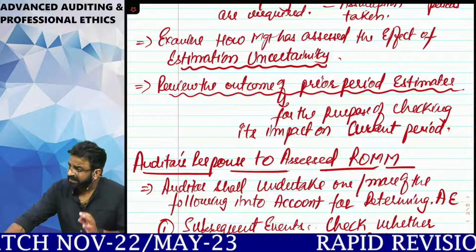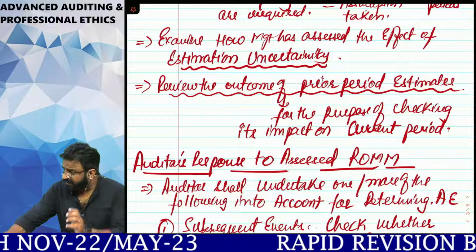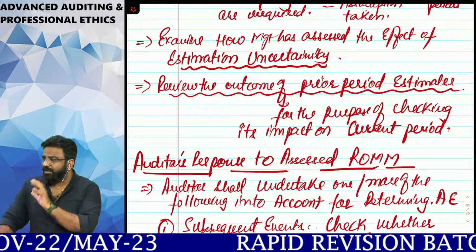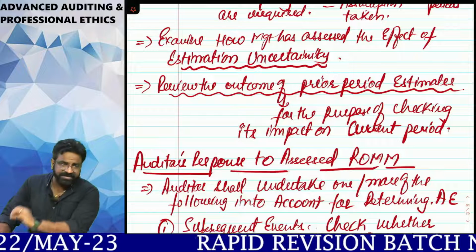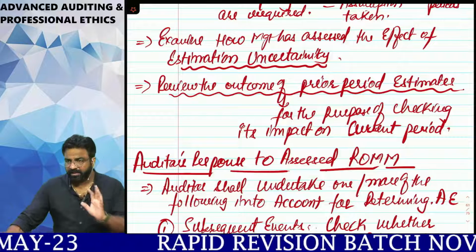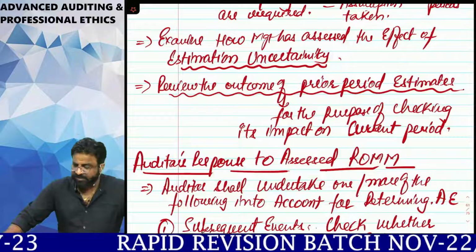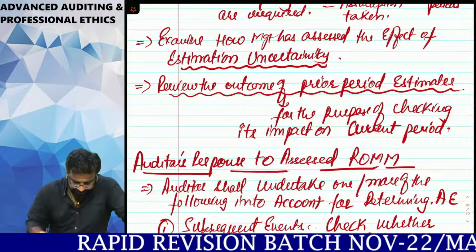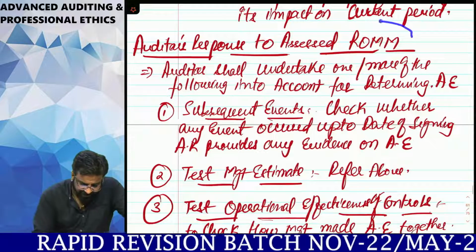But if you think that last year ka accounting estimate does affect your current year ka financial statement, then it's better that you should assess the impact of that particular thing in the current financial statements as well. Is it clear, everyone? Next thing, auditor's response to the assessed ROMM.